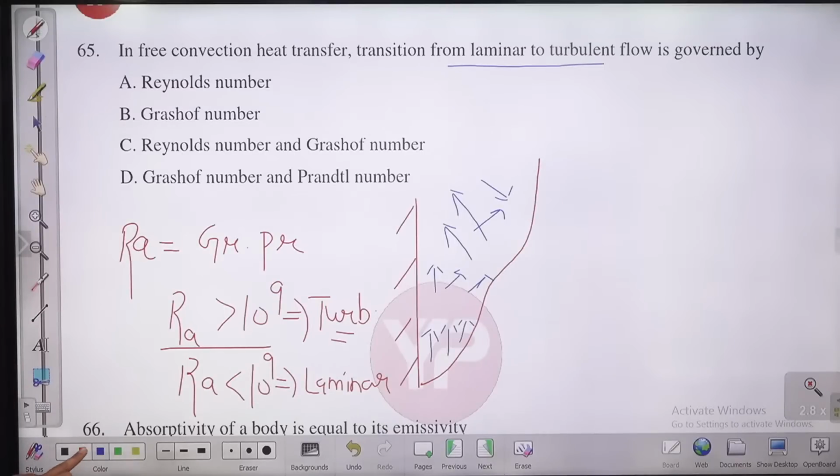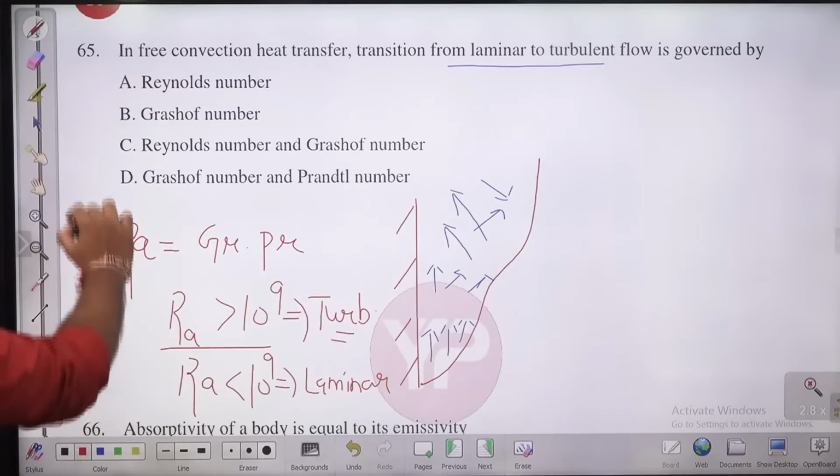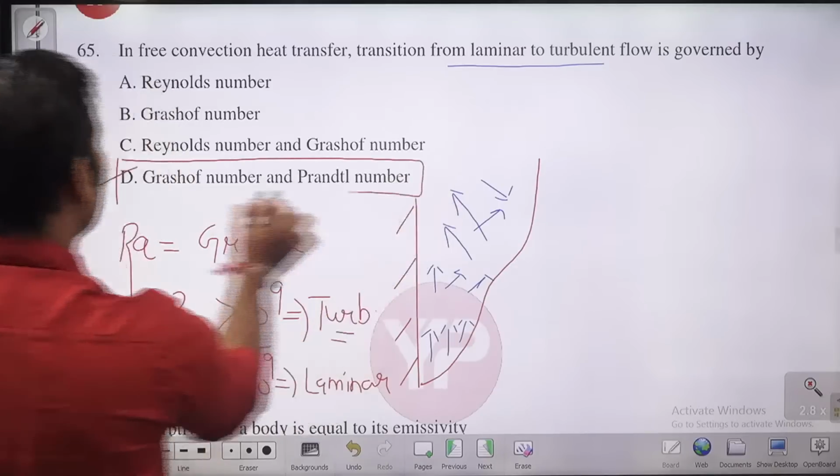So answer for this is what? Rayleigh, and Rayleigh is nothing but the product of Grashof and Prandtl. So D is the answer.